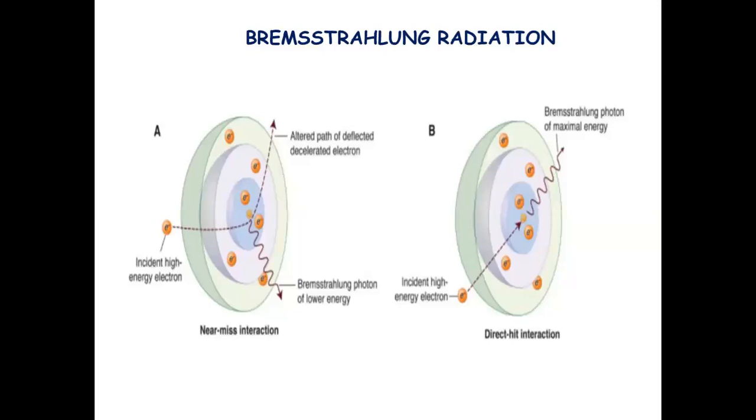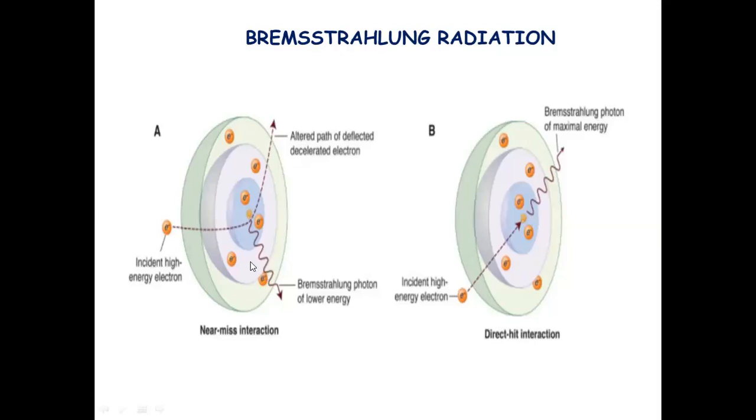So Bremsstrahlung radiation, when there is a sudden stopping of high-speed electrons by the tungsten nuclei in the target, produces Bremsstrahlung photons. Bremsstrahlung radiation is the primary source of X-ray radiation. Bremsstrahlung is a German word. It means breaking radiation. So there are actually two pathways in Bremsstrahlung radiation.